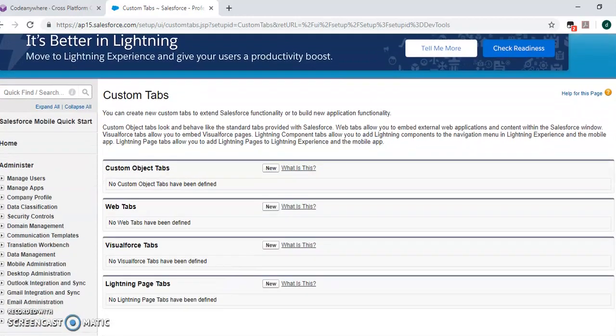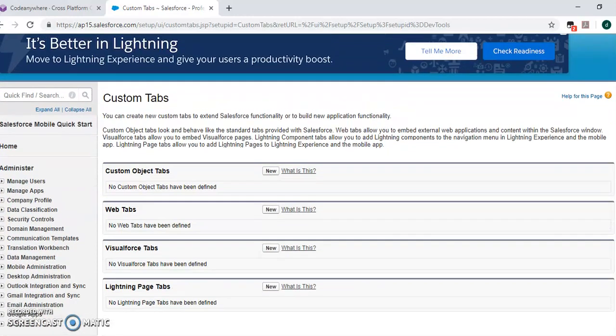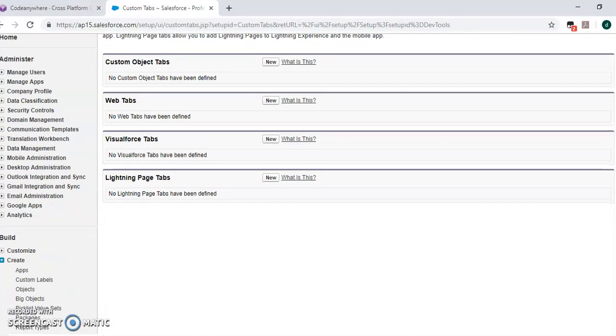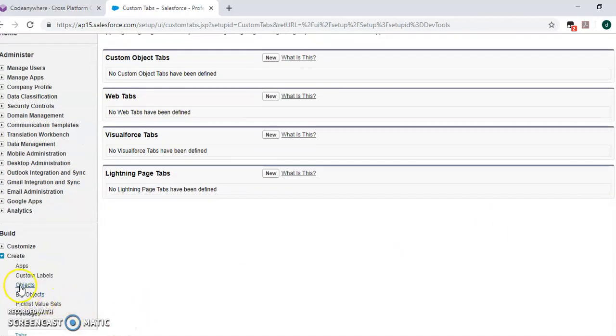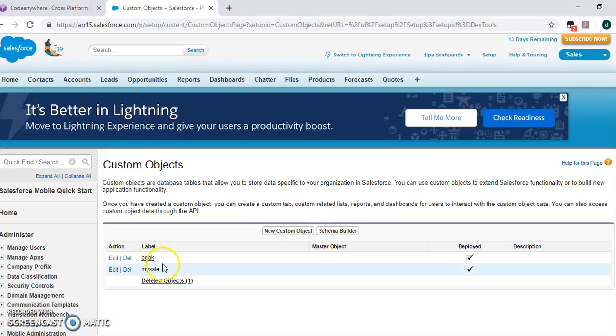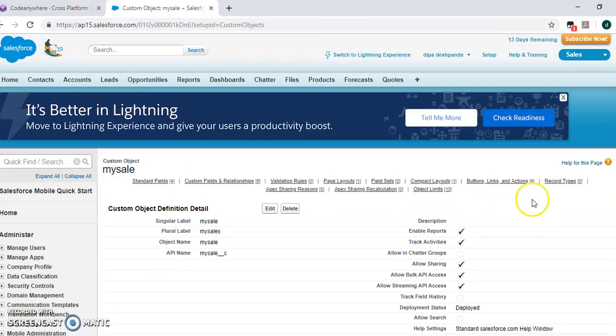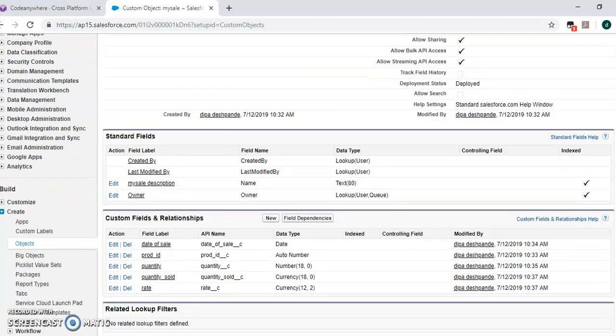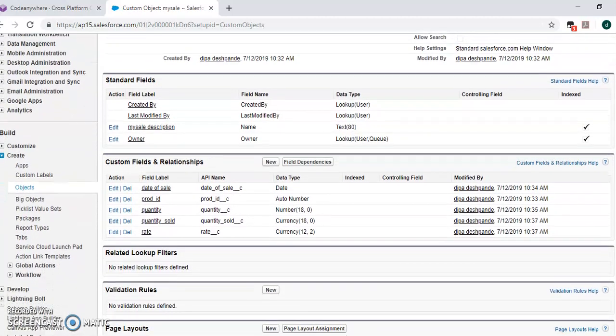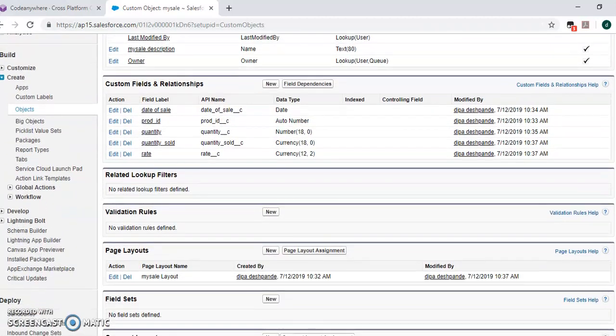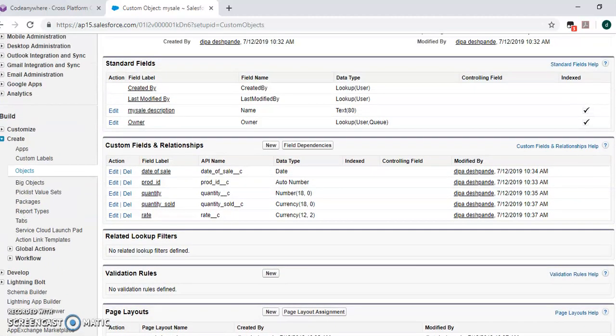Choose the MySale object. MySale. These are the fields we already created.